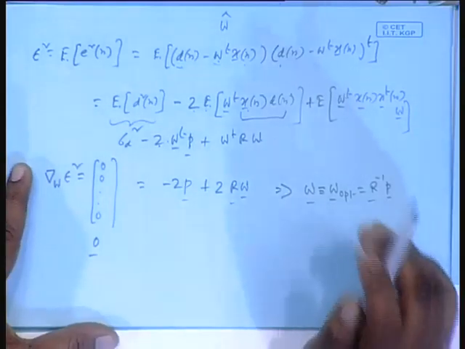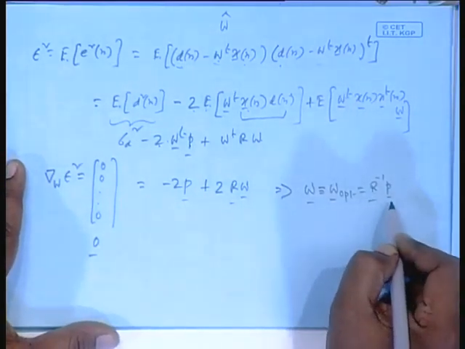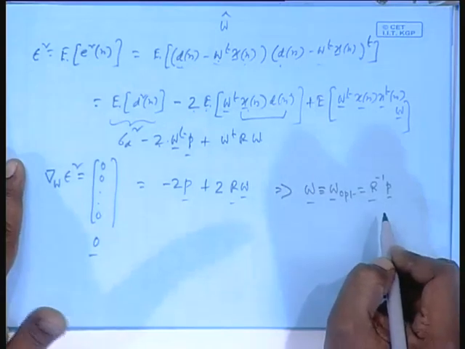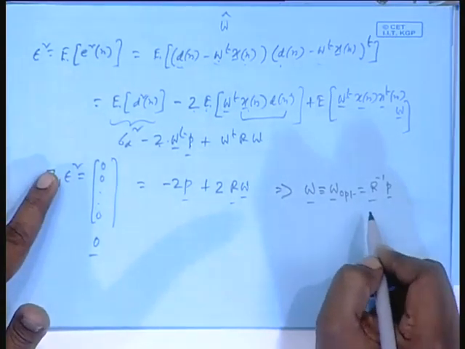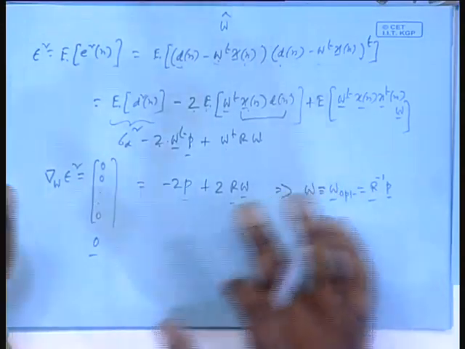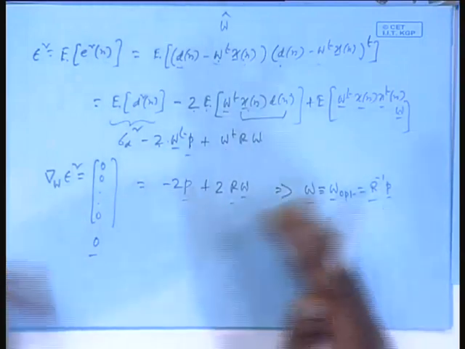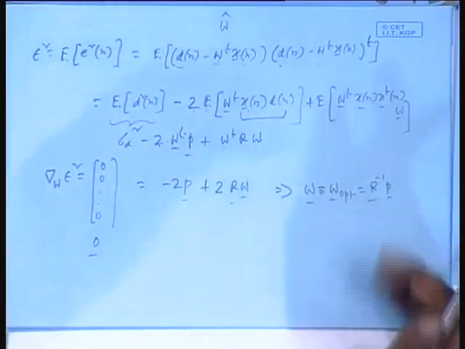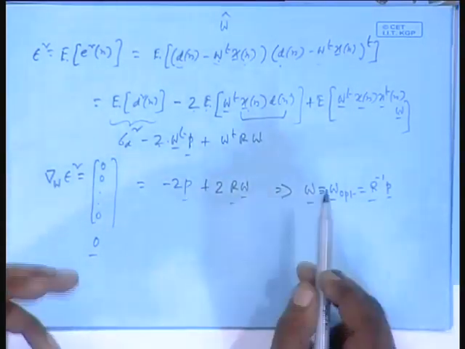If you want to design the filter, you must know R and P, but often you do not know them, because R is the input autocorrelation matrix, and that depends on the circumstances generating the input. Like in the case of an equalizer, the received signal depends on the channel property also, so its correlation involves the channel information. Moreover, the values of R and P, the statistics, may change from time to time. So, you cannot design it once and for all; that is why you have to do it adaptively.